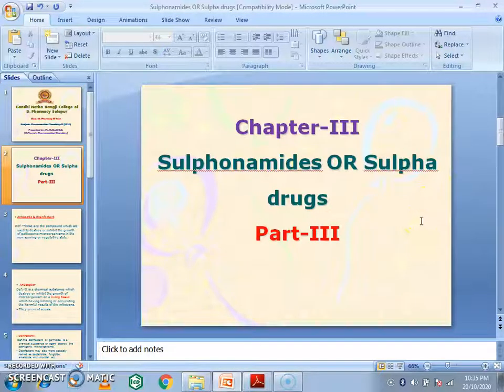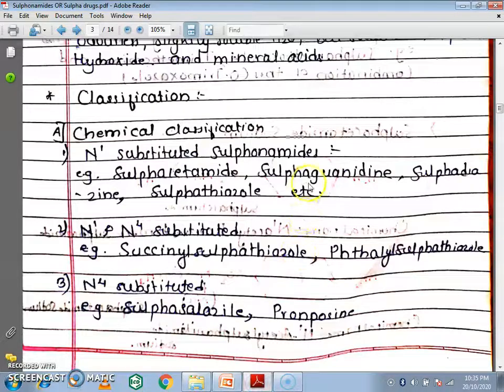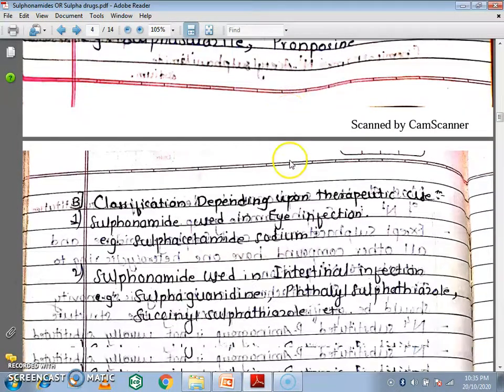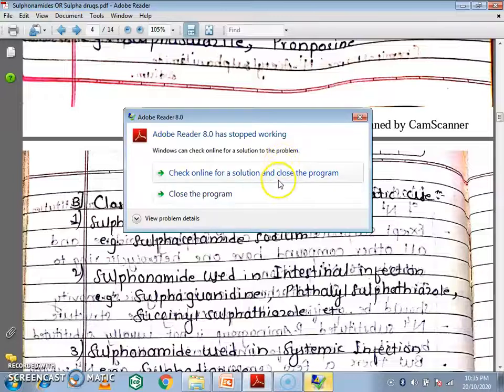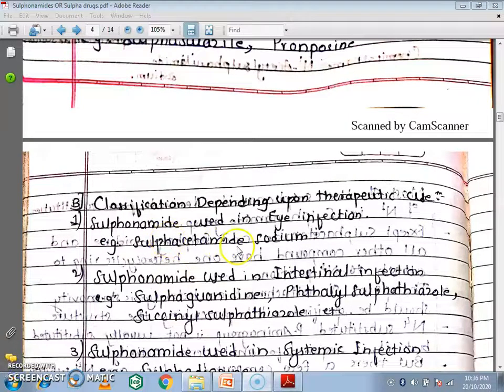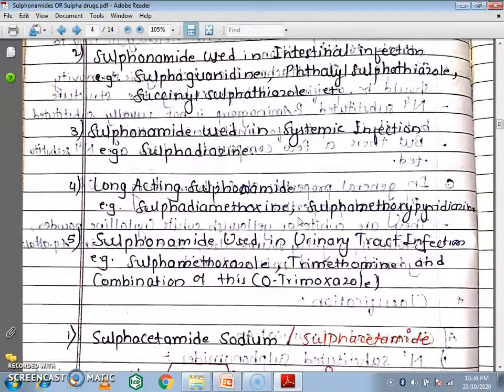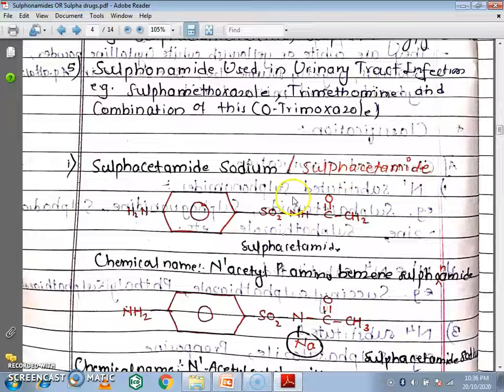Today we start the third chapter, sulfonamides or sulfa drugs, part 3. In the last lecture we saw the classification of sulfa drugs, the chemical classification and also the classification depending upon the therapeutic uses. These are the two classifications we saw. Next we saw the first drug, sulfacetamide sodium, which we can also call sulfacetamide.